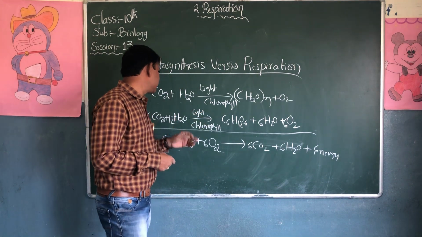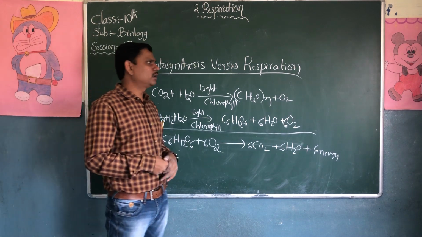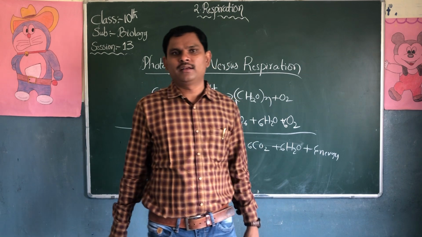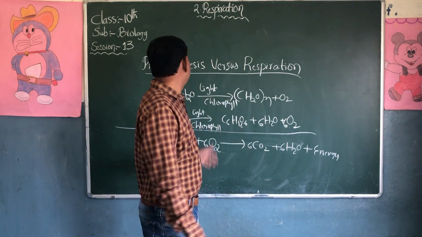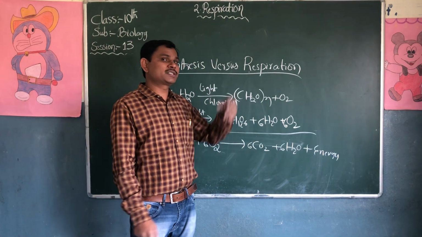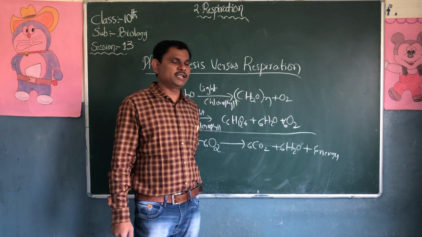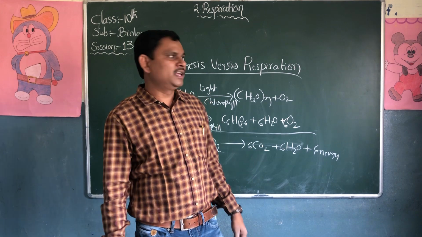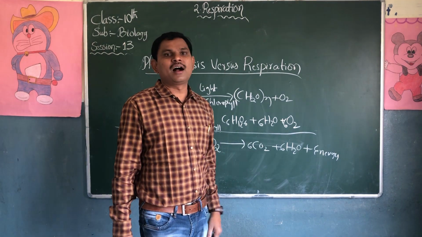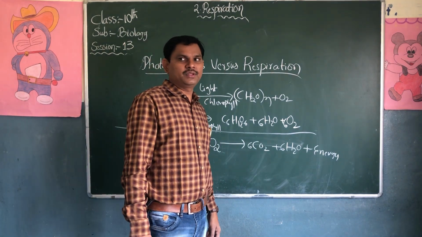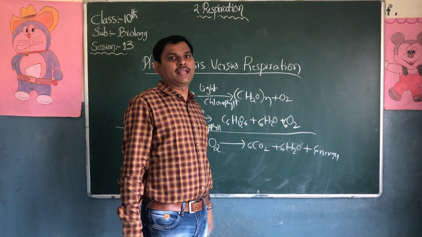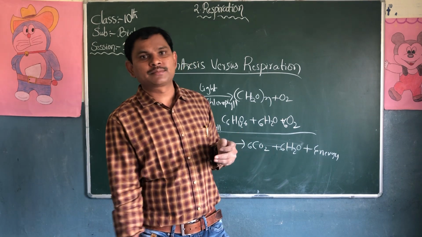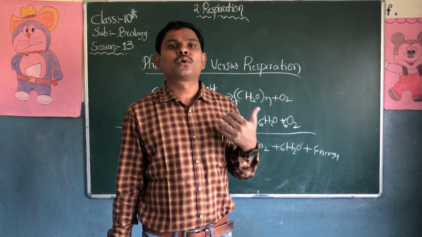In photosynthesis, carbon dioxide is required, but in respiration, oxygen is required. In photosynthesis, glucose is prepared, but in respiration, energy is released. Carbon dioxide is released in respiration; in photosynthesis, oxygen is released. Respiration takes place in the cell. Photosynthesis takes place in the leaf, in the chlorophyll.